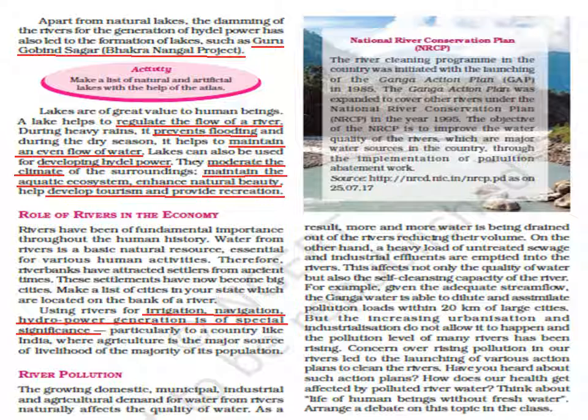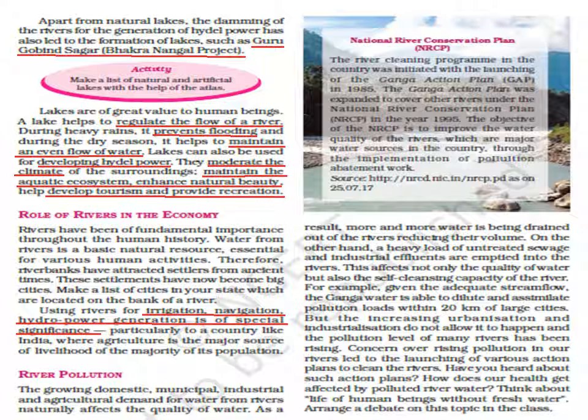We also have other uses as we have various human activities like rivers are also used for bathing, washing clothes, and the water of river is also used for household chores. So these are some of the uses, but when we talk about the economy, we have irrigation, navigation, and hydropower generation. These are the three significance.